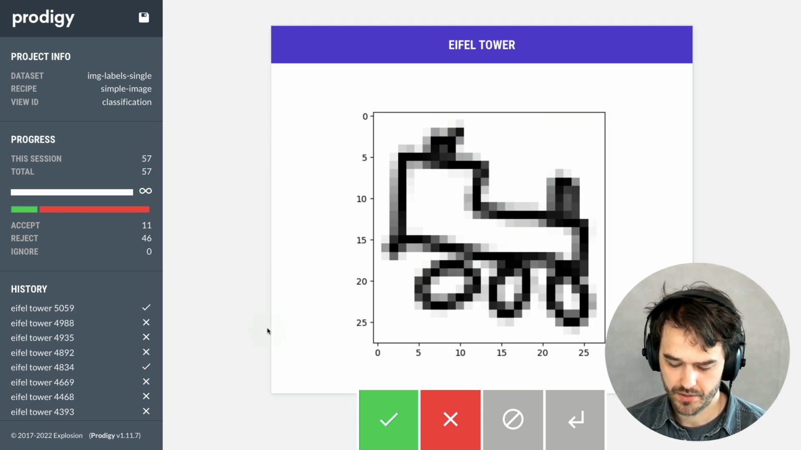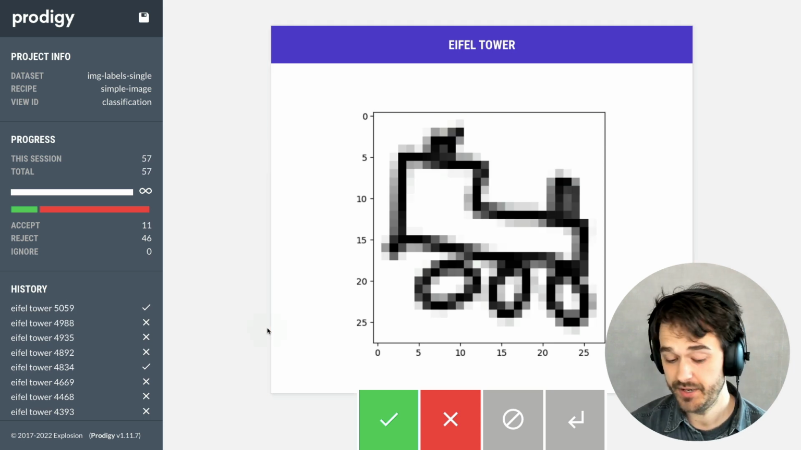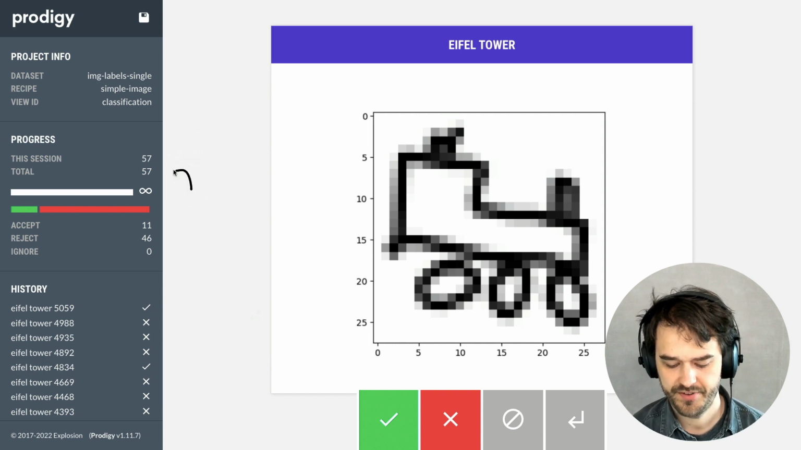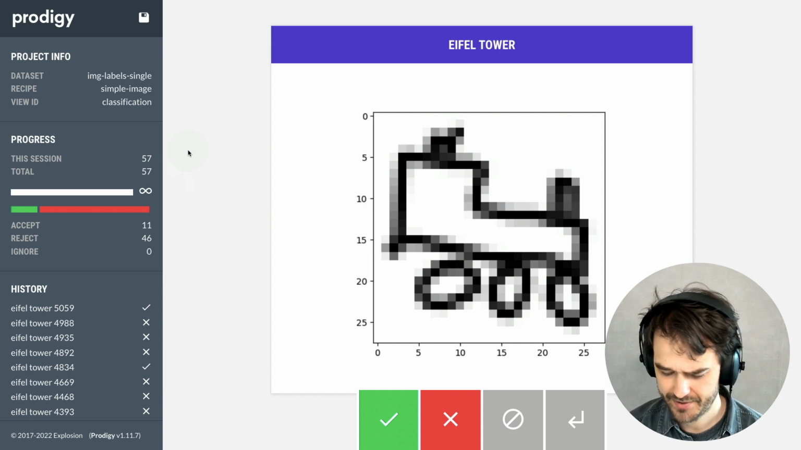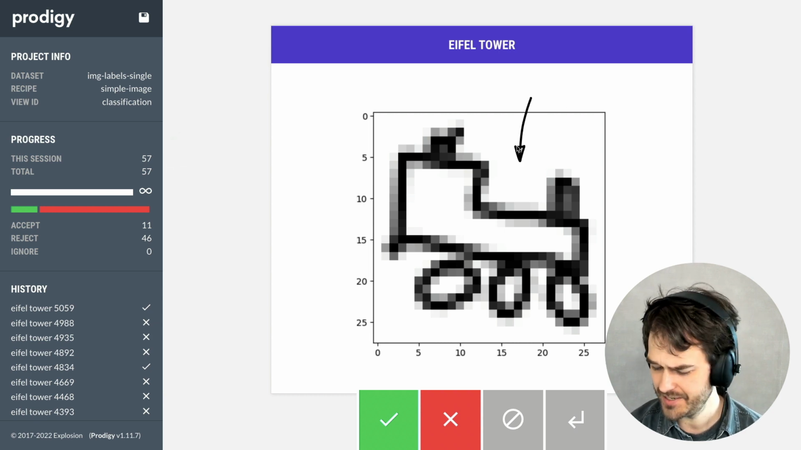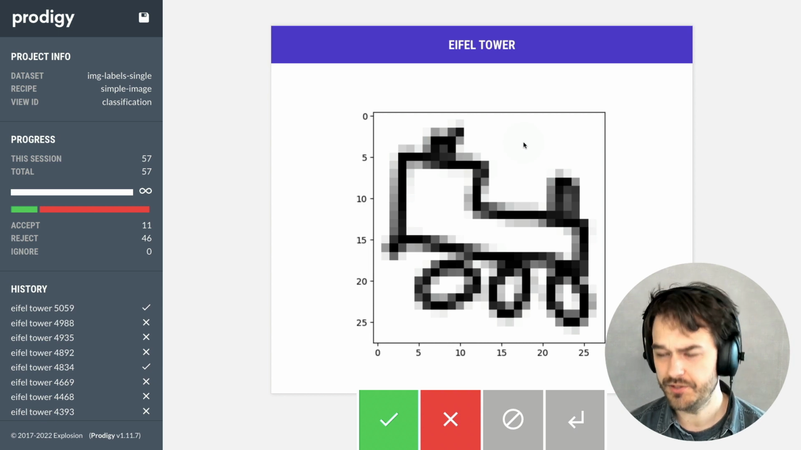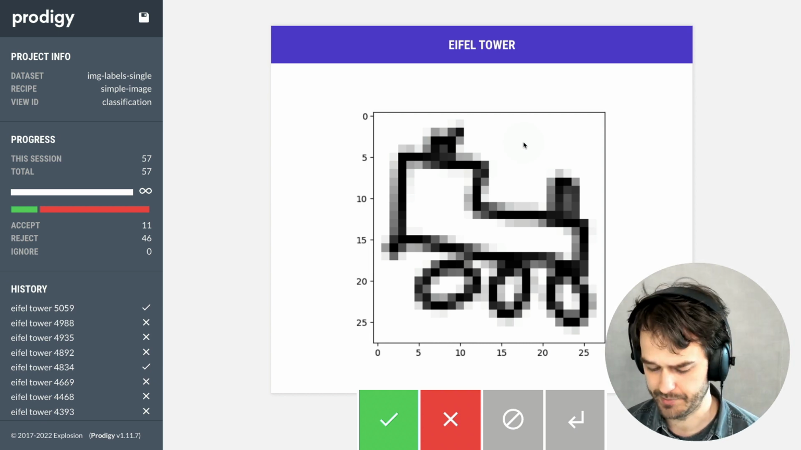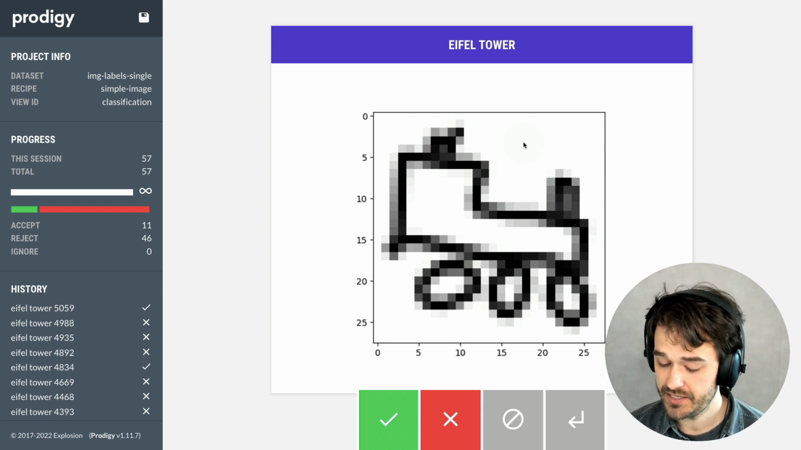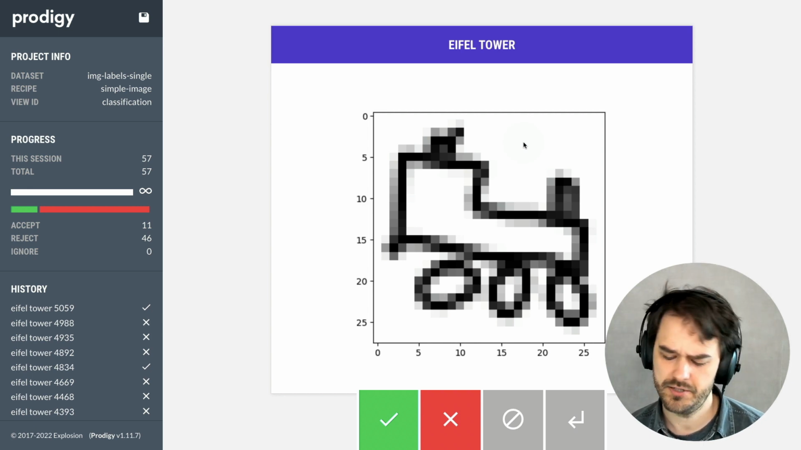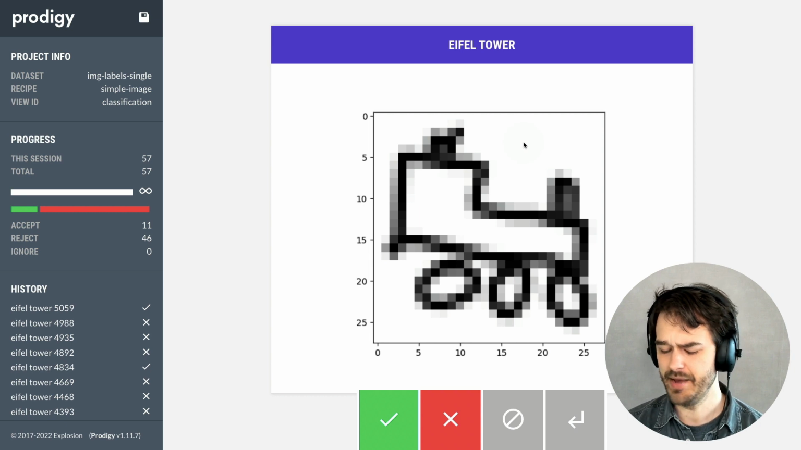Okay. So I'm at the point now where I've been labeling for a bit. I have 57 examples labeled. I also have what I think is definitely an example of not an Eiffel Tower. But it is a good point in time for me to just reflect a little bit. Now, one thing I've noticed is that this does work, but I am wondering if I might be able to make my labeling experience just a little bit better.